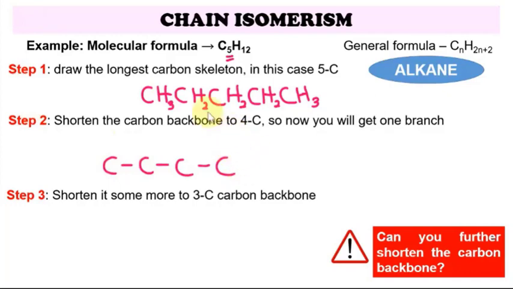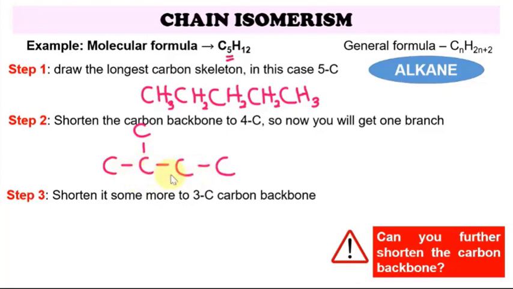So we are going to put our other carbon here or here, but these two are the same distance. If you put it here, it's on carbon number 2. If you put it here, it's also carbon number 2.